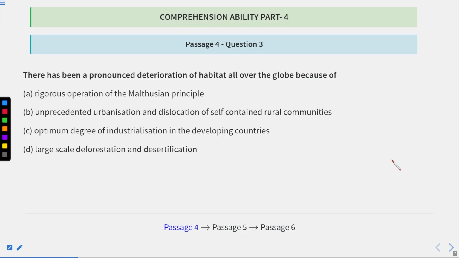So the most important thing is the phrase "pronounced deterioration". Deterioration means downfall of the habitat all over the globe because of rigorous operation of the Malthusian principle. Now, here one thing matters a lot. Suppose there are some technical terms or scientific terms that we are not aware of.